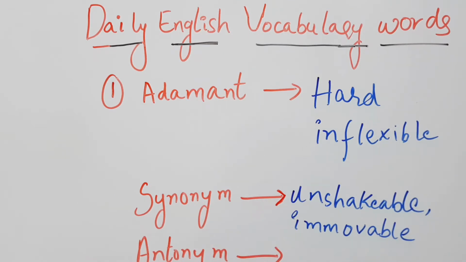Unshakable or immovable means which is fixed, which is not shakable and not movable. That is called adamant. Adamant means it's very hard, inflexible, unshakable, immovable. These all are the meanings for adamant.